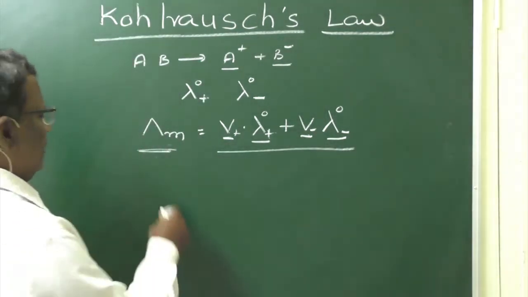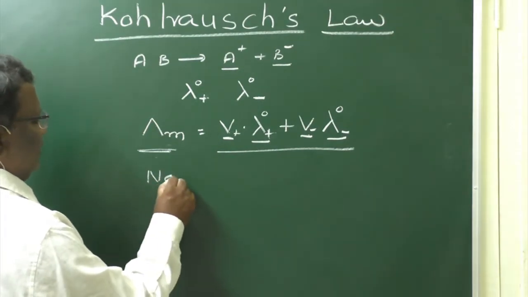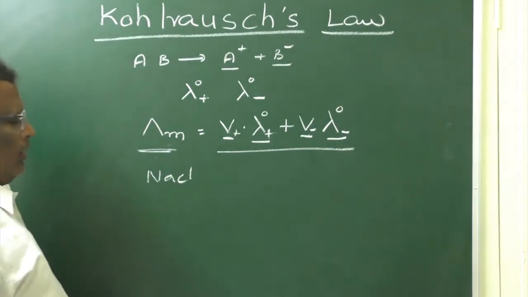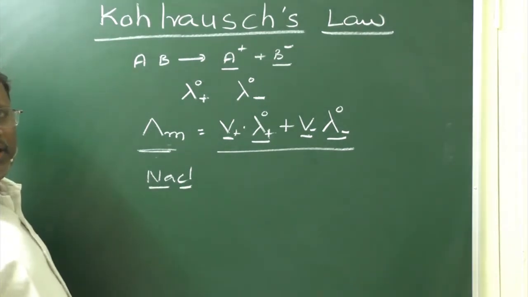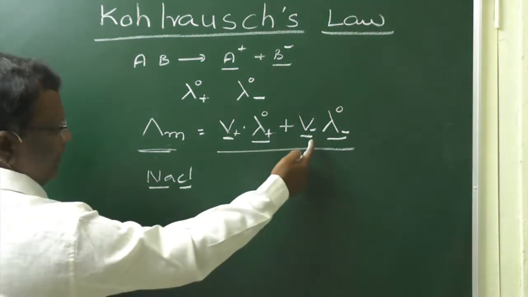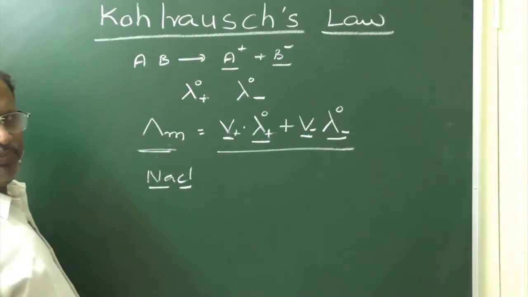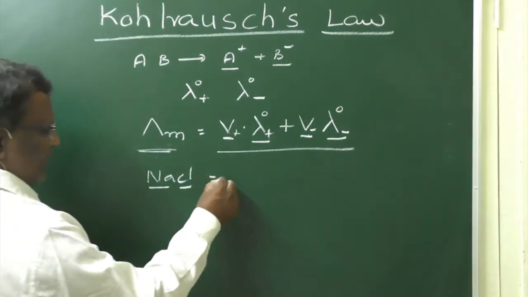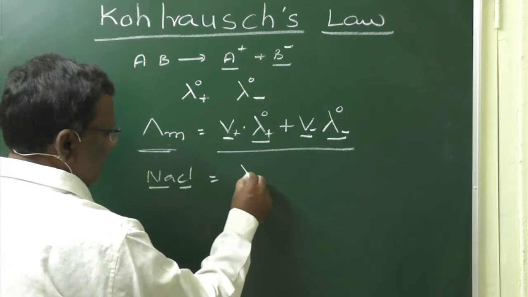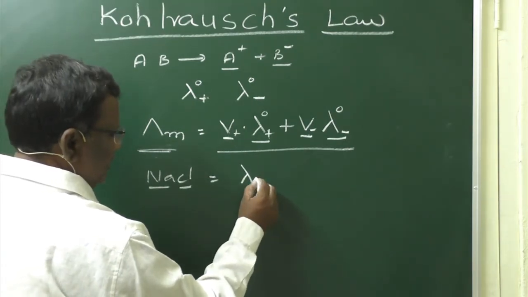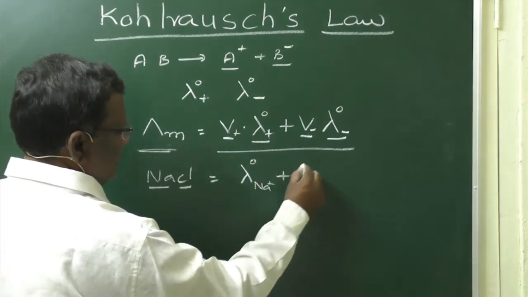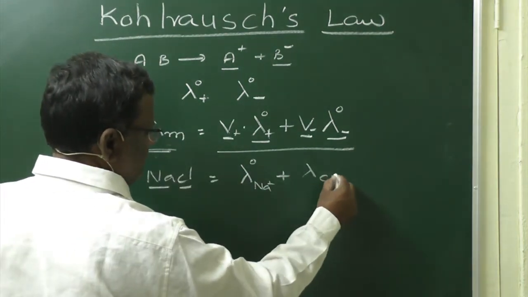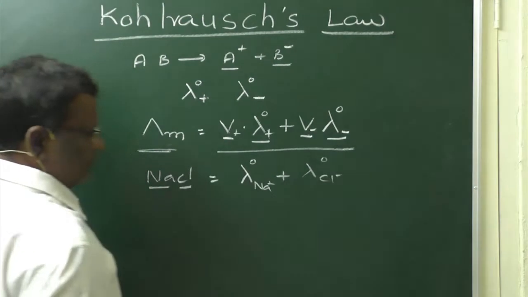For example, NaCl, sodium chloride, its formula contains 1 Na plus and 1 Cl minus. Therefore, ν plus and ν minus are 1 and 1. So, the molar conductivity of NaCl at infinite dilution will be lambda Na plus plus lambda Cl minus.